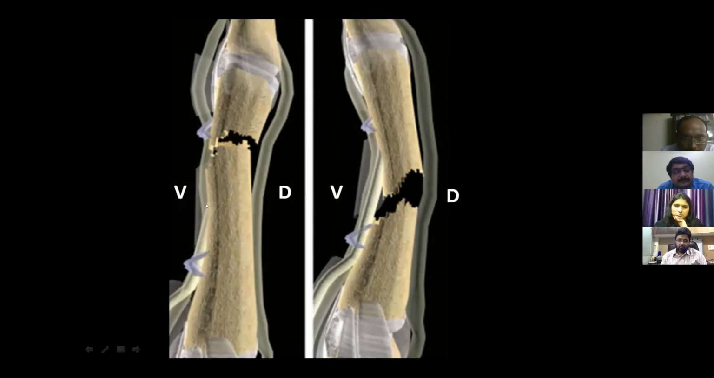So whenever there is a fracture distal to the superficialis attachment, there will be a dorsal tilt of the distal fragment because the extensor mechanism will act. Whereas when the fracture is proximal to the superficialis attachment, there will be a volar tilt because the superficialis and the flexor digitorum profundus will act towards the flexion deformity.